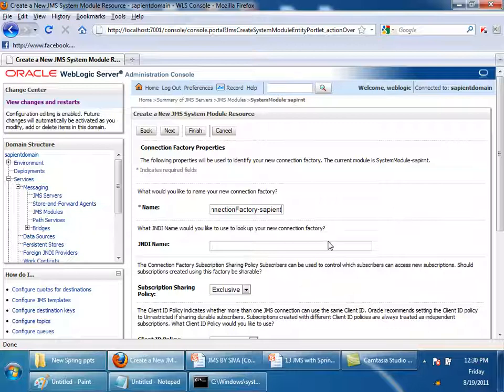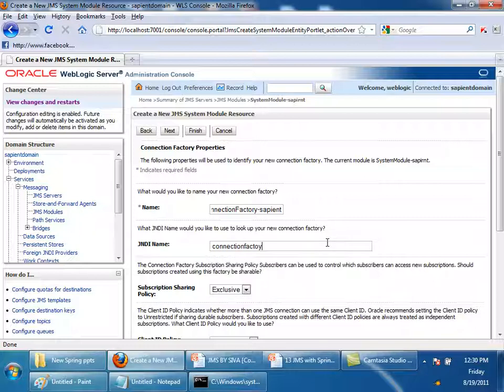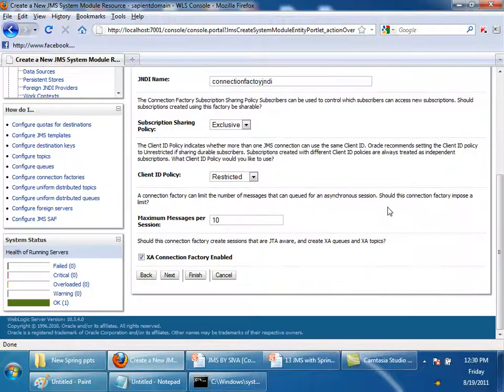Okay. Then JNDI name. We can give connection factory JNDI. Just give these names. We will refer to this JNDI name later for looking up. So we can configure various properties. We are taking all the defaults.